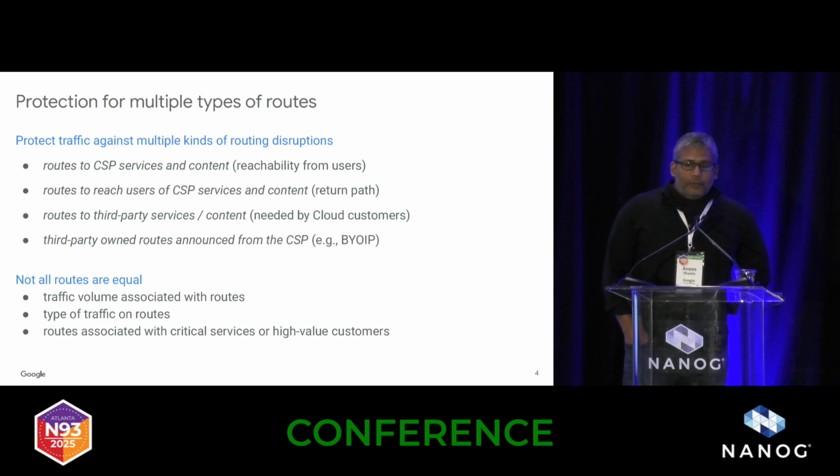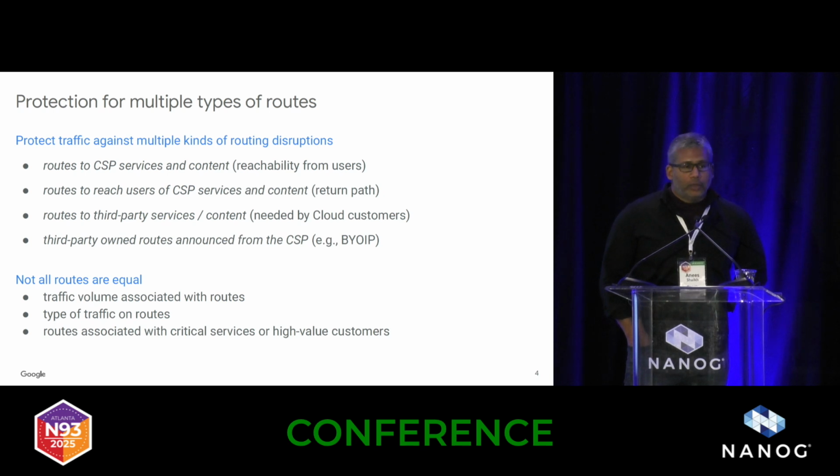The other problem, I think, for cloud providers is that, unlike before, we have to pay a bit more attention to the routes themselves and who they belong to, because unfortunately, not all routes are equal. In addition to paying attention to things like how much traffic the routes carry, we also worry now about the type of the traffic on the route. So cloud customer traffic, for example, gets special attention.